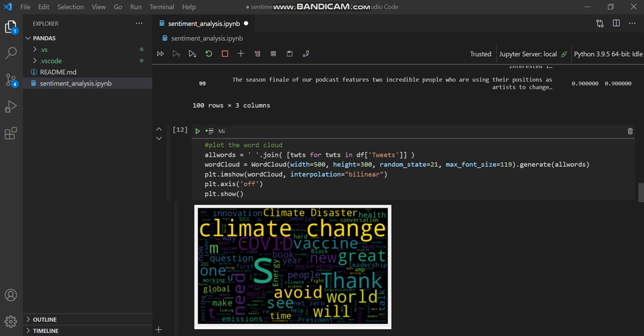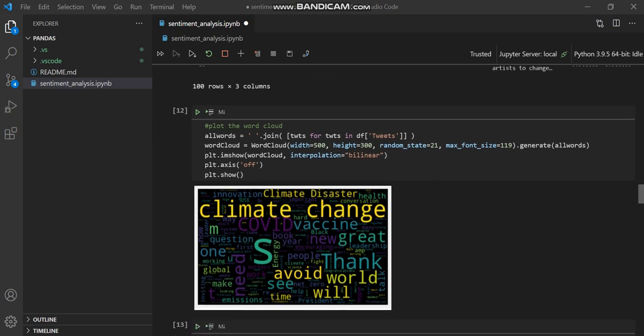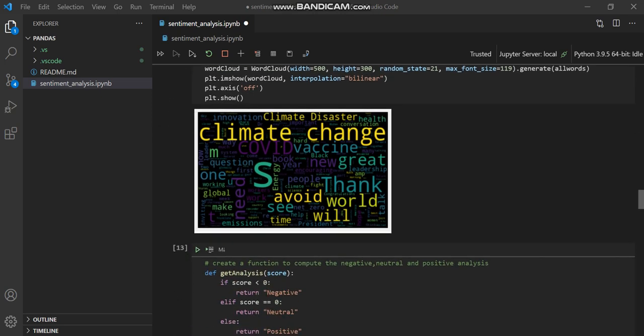And here I give word cloud, and I'm setting my graph: width equals 500, height equals 300, random state equals 21, maximum font size equals 119. And here I give generate all words. So this will generate my word cloud, and after that I give plt dot imshow, and here I pass my word cloud with interpolation set to bilinear. After that, I give plt dot axis equals off. So you can see here is no axis. And after that, I give plt dot show.